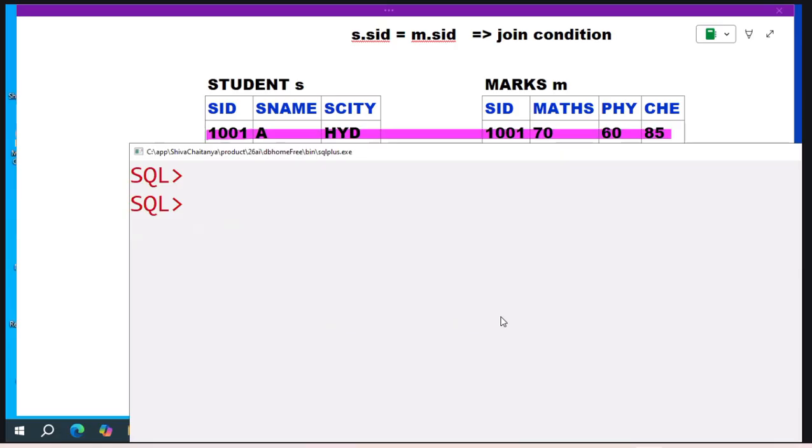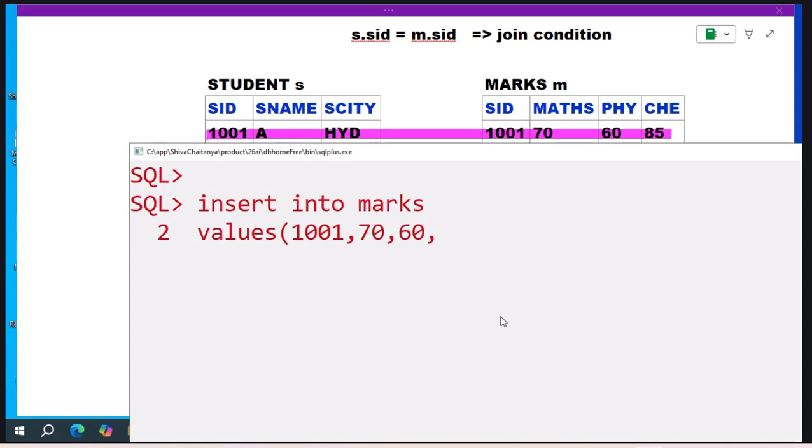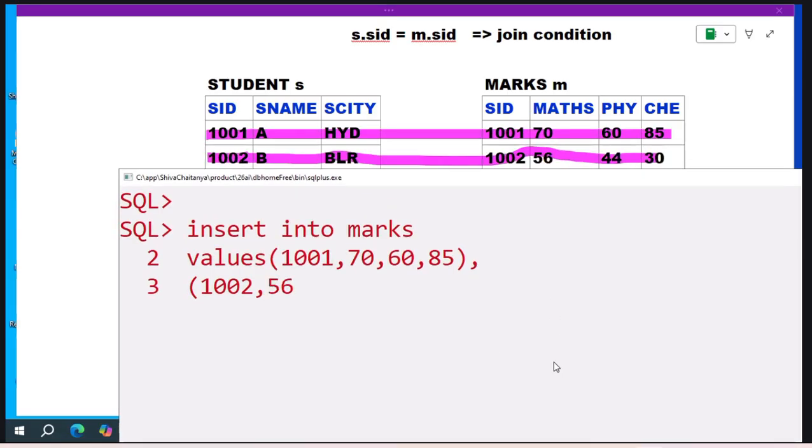Next, insert into marks values: 1001 70 60 85, first student marks. 1002 56 44 30, second student marks.